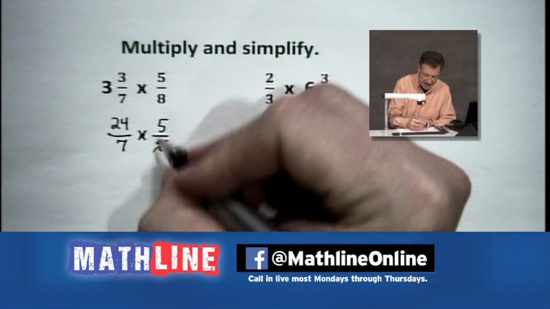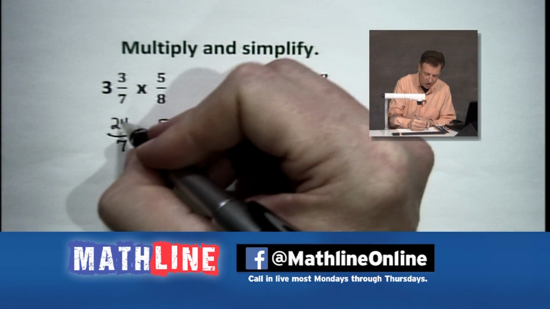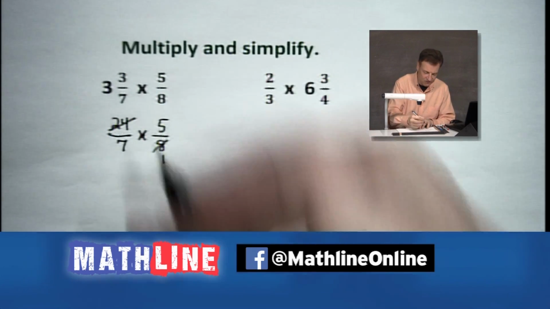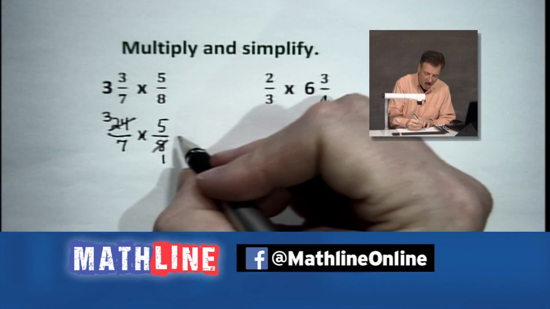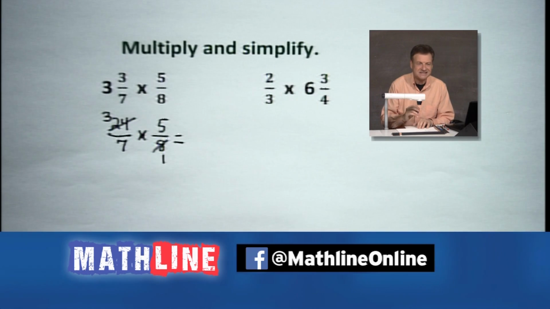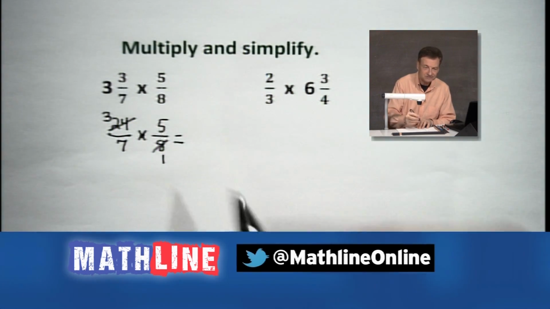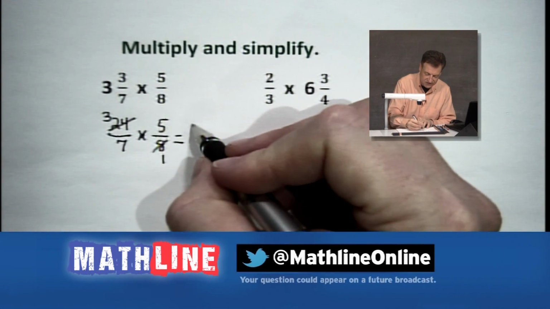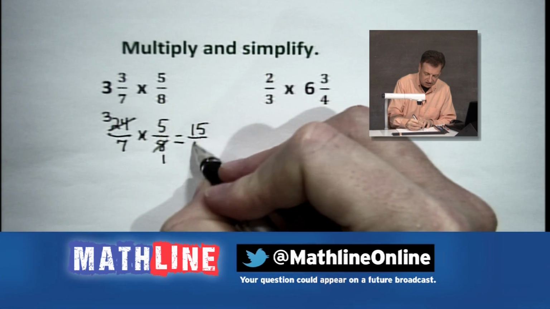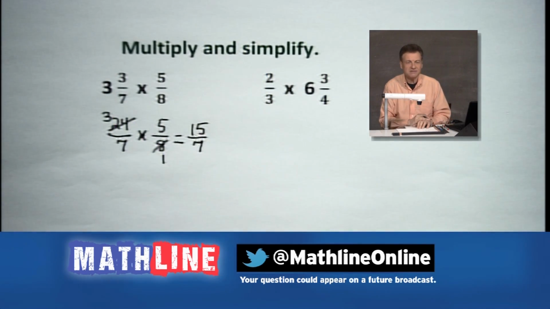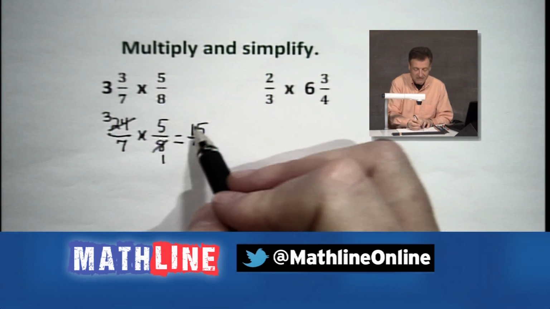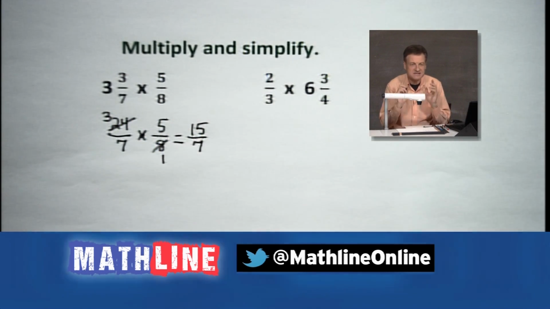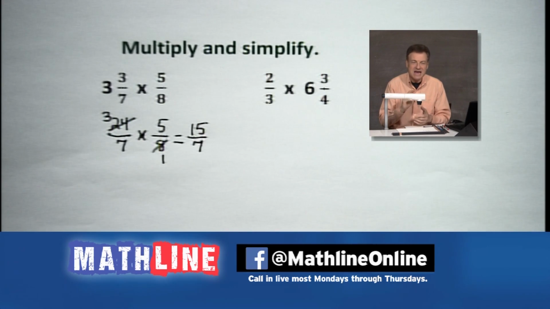We can divide 8 into 8, goes 1. Divide 8 into 24, goes 3. All of a sudden, what looked rather nasty is not so bad. We've got 15 over 7, because 3 times 5 gives us 15. 7 times 1 gives us 7. Woo, life is much better. Now, how is that going to simplify?